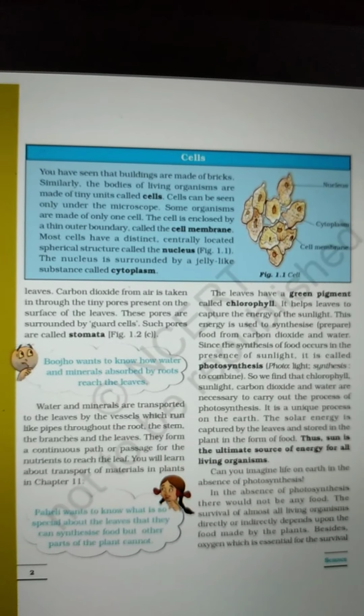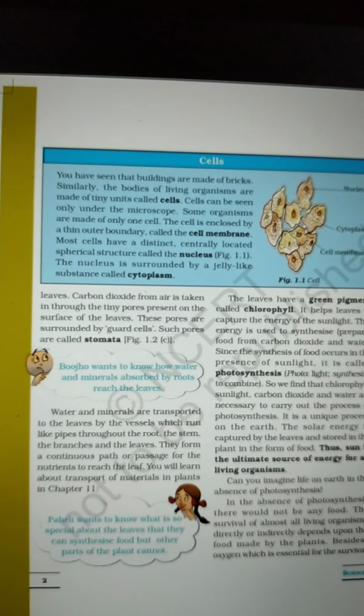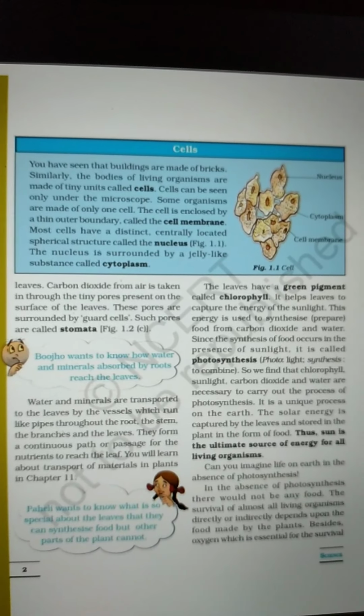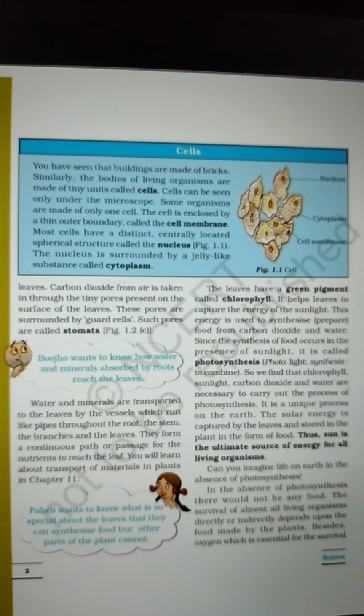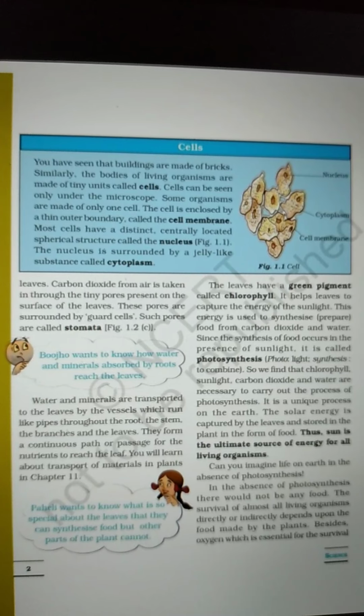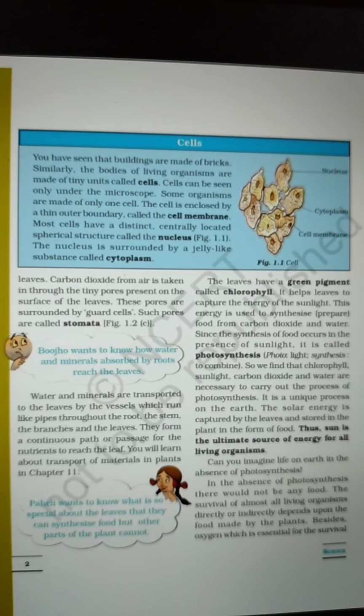Some organisms are made of only one cell, while some organisms are made of thousands of cells. The cell is enclosed by a thin boundary called the cell membrane.